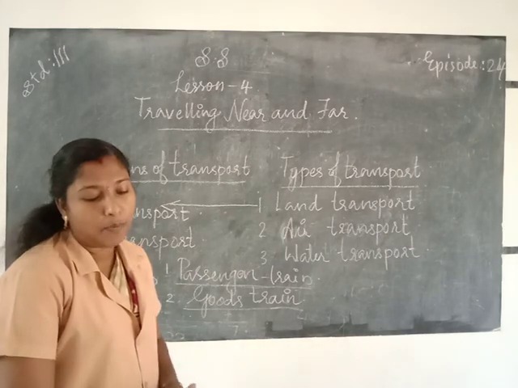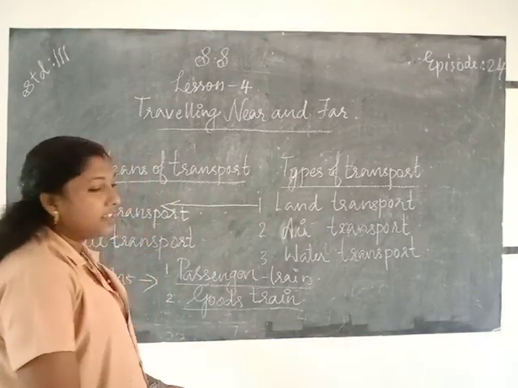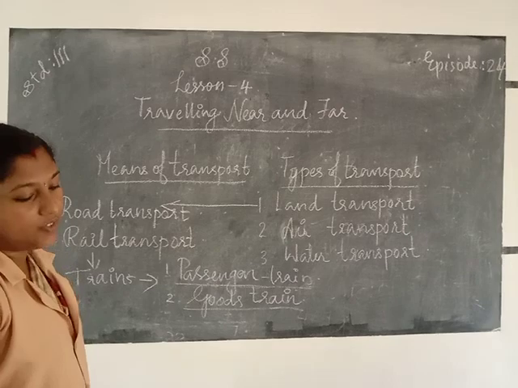The two fastest superfast trains of India: yes, Shatabdi and Rajdhani.